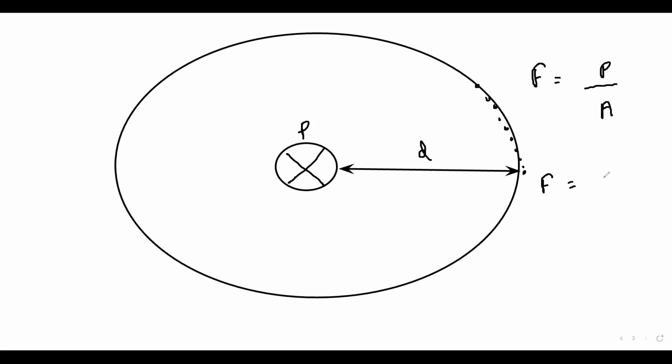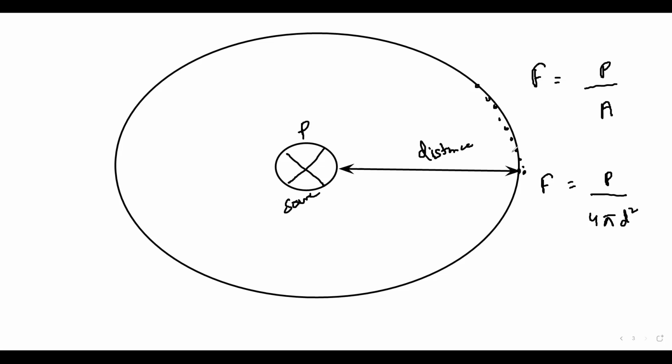It is equal to 4 pi r square. So we can say power divided by 4 pi d square. Remember, this d is not a diameter, this d is the distance between the source and the surface. So that is the radius or the distance, that's why it is denoted as d.